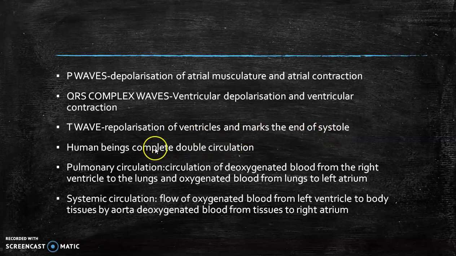In human beings we have a double circulation, that is pulmonary circulation and systemic circulation. Pulmonary means circulation of deoxygenated blood from the right ventricle to the lungs, and oxygenated blood from the lungs to the left atrium. Systemic circulation, as you can refer here, is the flow of oxygenated blood from the left ventricle to the body tissues by the aorta, and deoxygenated blood from the tissues to the right atrium. So we have double circulation.